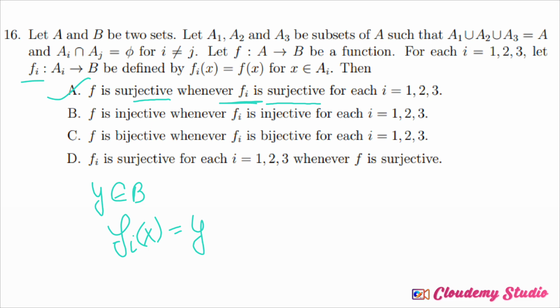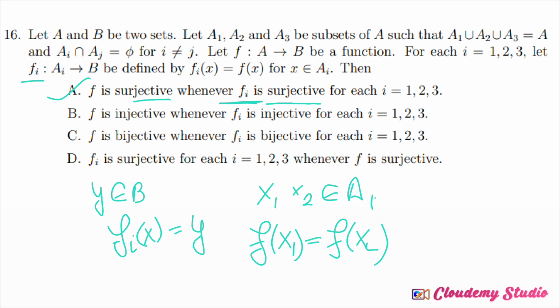It means that when your i is 1, 2, 3 and x1 and x2 are belonging to Ai, then f of x1 equals f of x2, which says x1 equals x2. Well, it is not guaranteeing that the function f is injective itself.